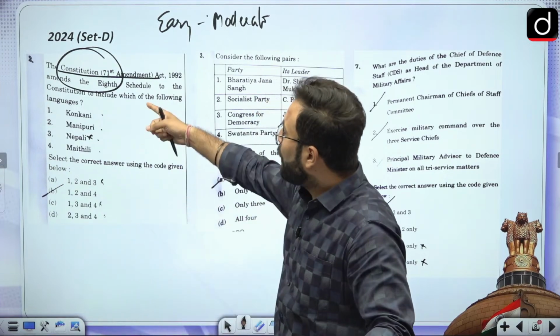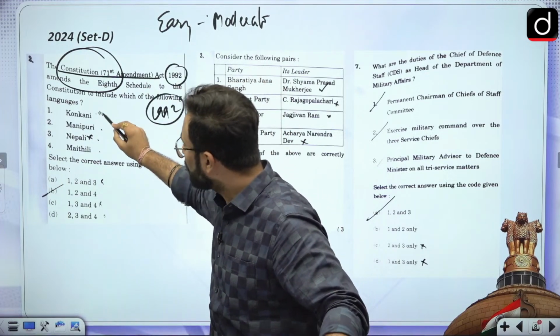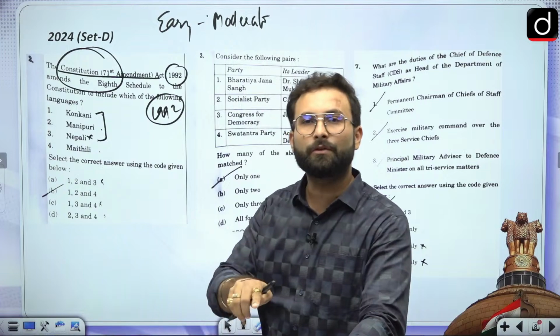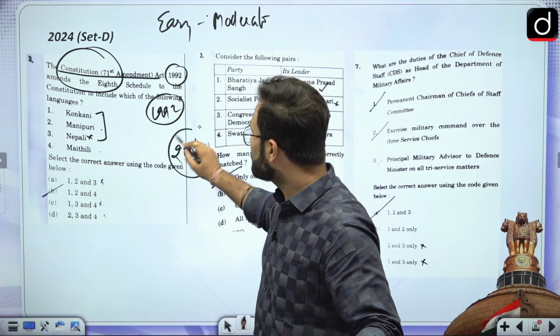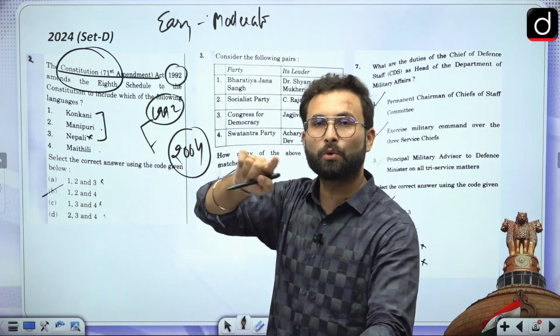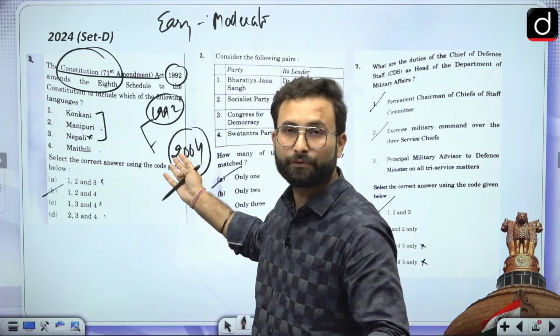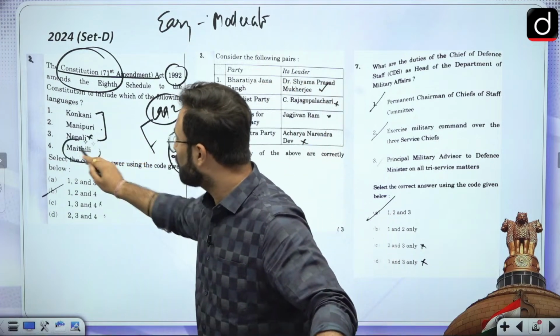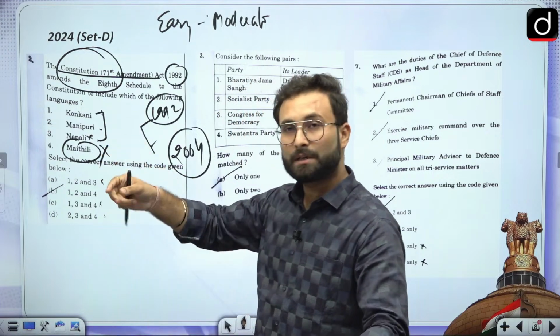Okay, so now if you know, in 1992 three languages were given, and those three languages are Konkani, Manipuri and Nepali. Maithili was given later in 2004. So if you have this distinction that in 1992 they gave these three, and later on the other four languages were added in 2004, then basically you can say that Maithili was not there. So you can eliminate it. 1, 2 and 3 would be your right answer. So that was the elimination which is working over here.